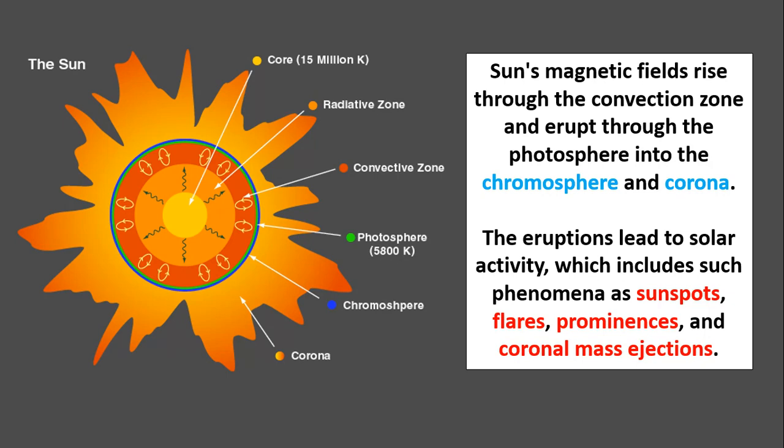The sun's magnetic field rises through the convective zone and erupts through the photosphere, chromosphere and corona. The eruptions lead to solar activity, which includes phenomena such as sunspots, flares, prominences and coronal mass ejections. With the help of this, the magnetic field starts from the chromosphere and enters into the corona. So this is about the sun's internal structure and the actions that take place near the sun.